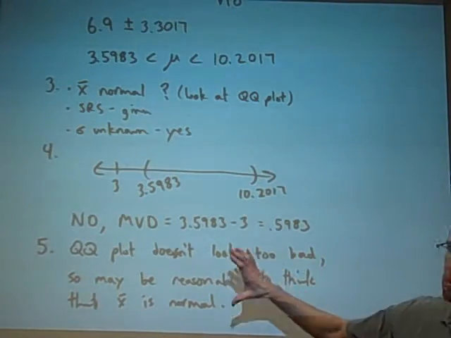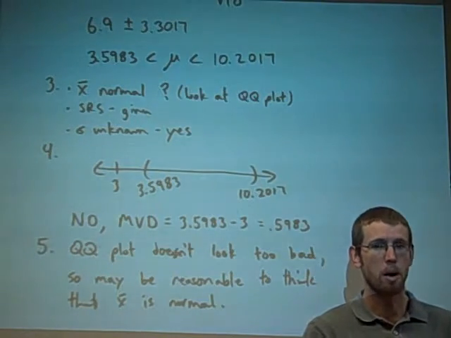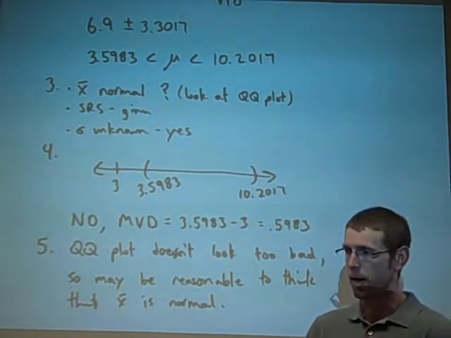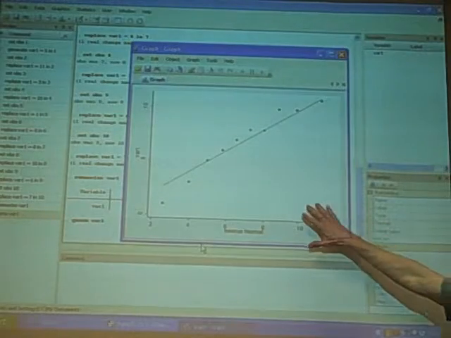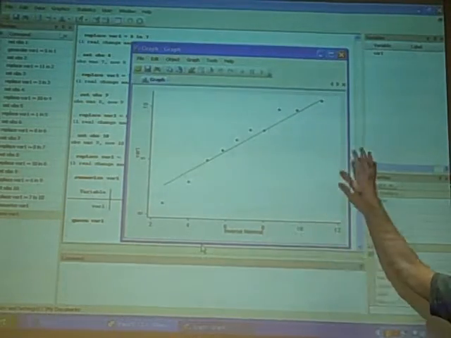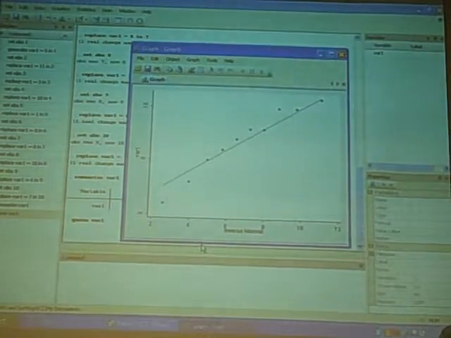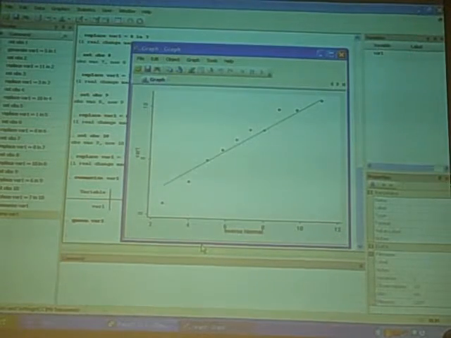As far as normality goes, we need to think that it's reasonable to think that the population is normal in order for x bar to be normal because we have a small sample. So this is what I got for the QQ plot. And I don't see any real systematic curvature here. So I don't think it's too unreasonable to think that the population is normal. So it's maybe not a huge leap of faith to do that.